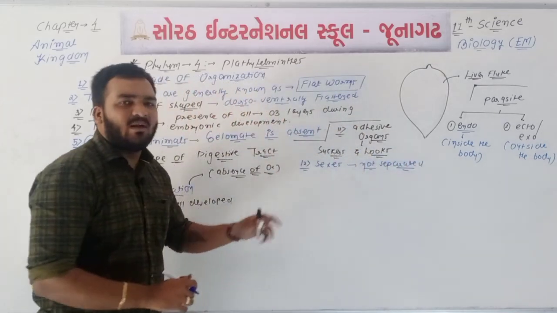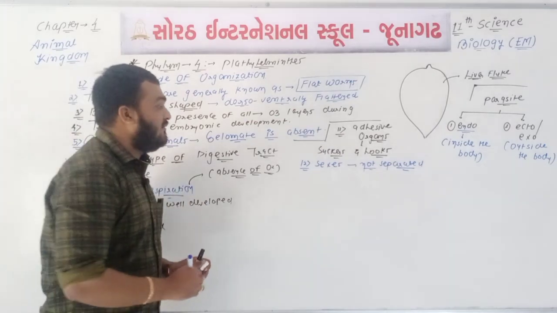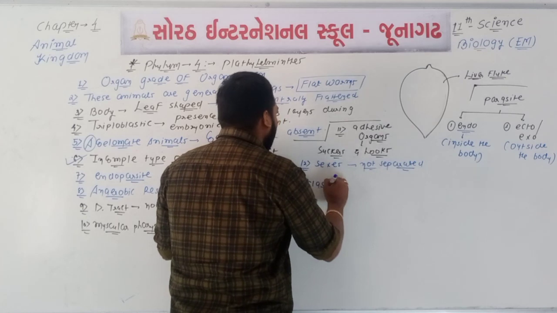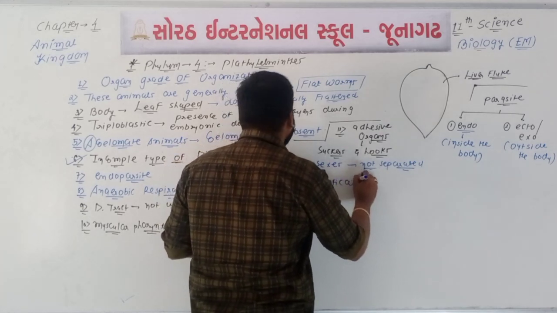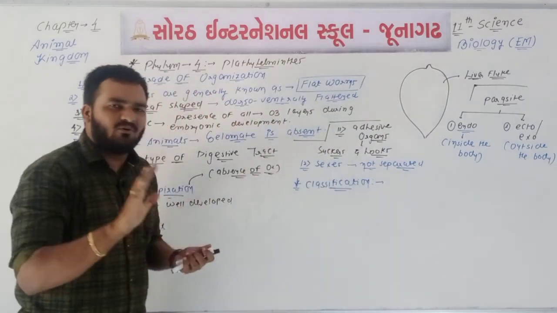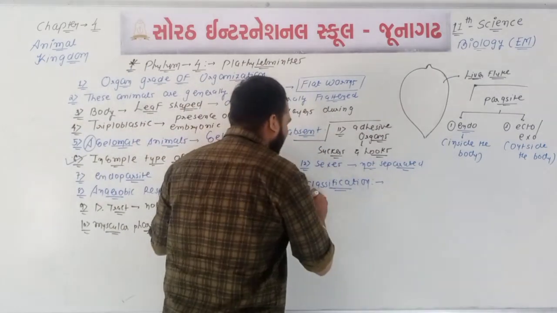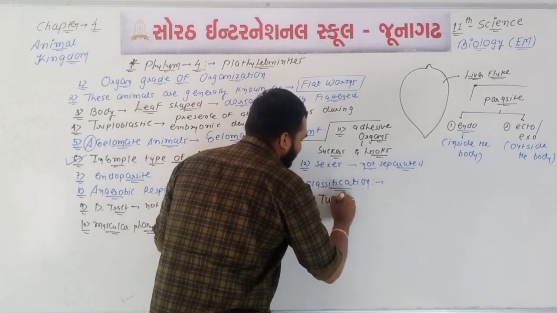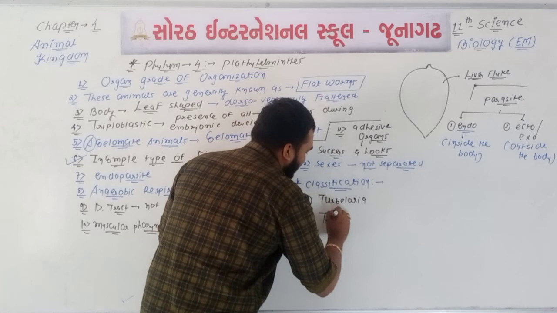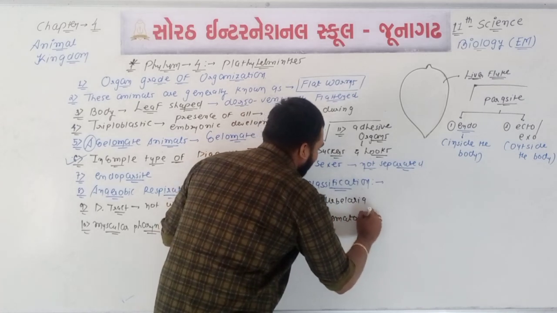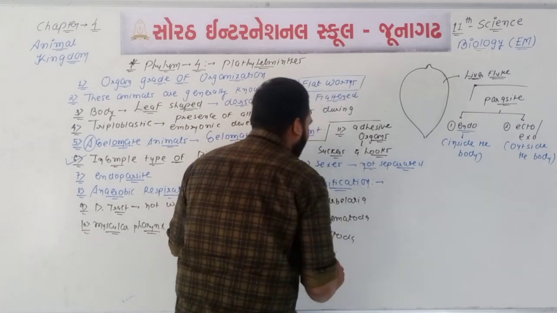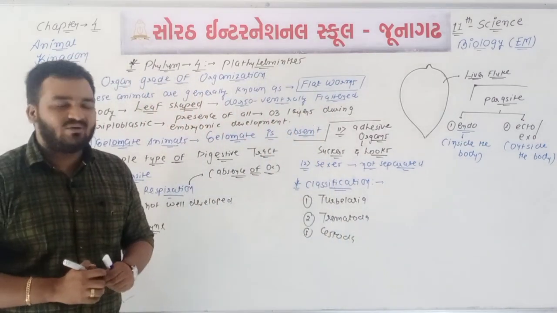Okay, so these types of points are there. Now if we talk about the classification of phylum number 4, which is known as Plathyhelminthes, you will remember only the names of the three classes. Three classes are there. First one is Turbellaria, then Trematoda, and third one is Cestoda. Just remember the 3 names: Turbellaria, Trematoda and Cestoda.